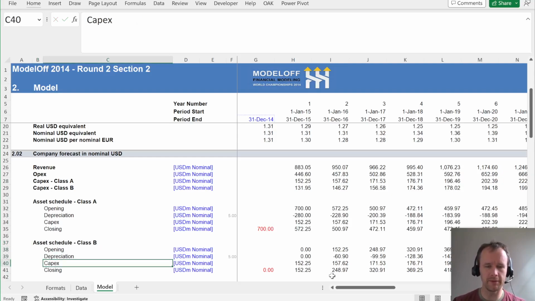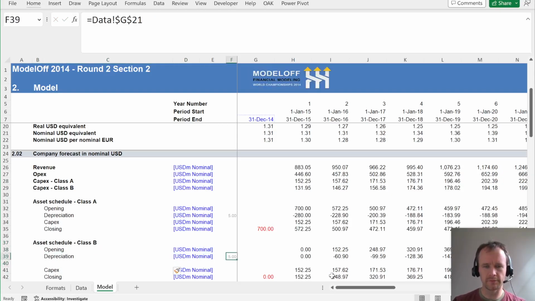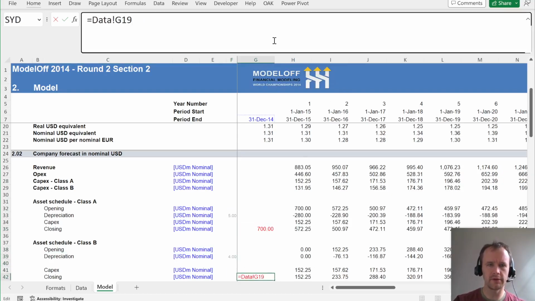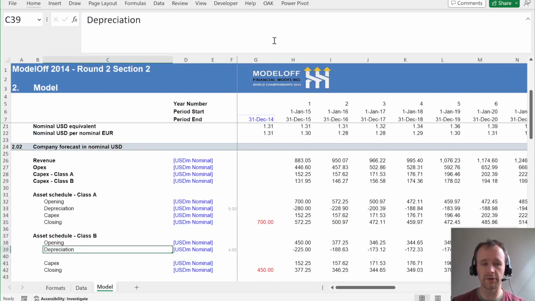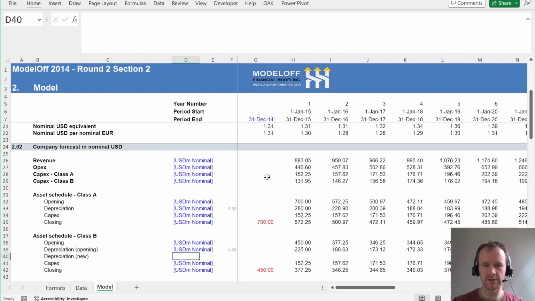I don't know why. Anyway, so here, G21s, this one goes to G22. This one is G18s, this one will be G19. And here I'm going to split the depreciation between opening and new. You could kind of fudge this by just sticking the opening balance here and pretending it was 2014 capex, because that lines up with the fact that you're told it hasn't been depreciated at all. But just for clarity, I'm not going to do that.